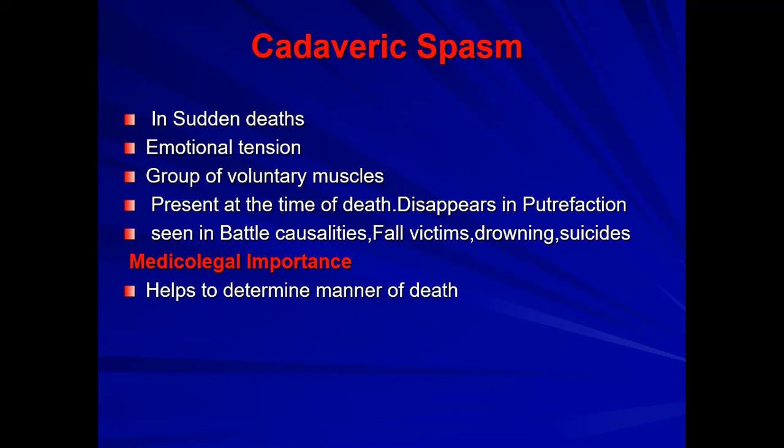The medical importance of cadaveric spasm is that it helps to determine the manner of death. As you see in the examples, it is in emotional tension, in war, in drowning, suicides. So it tells you whether death was due to homicide or suicide or accident. That is its medico-legal importance.